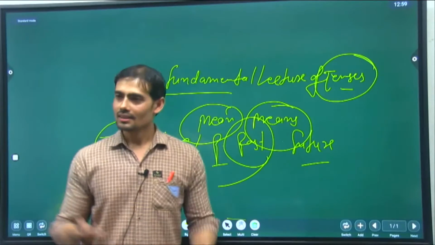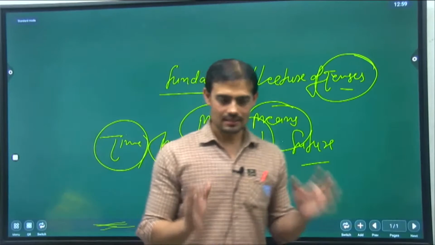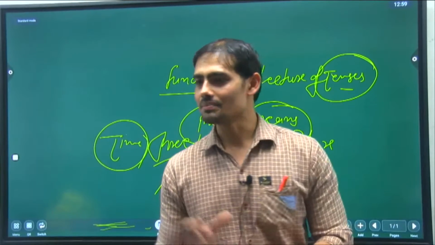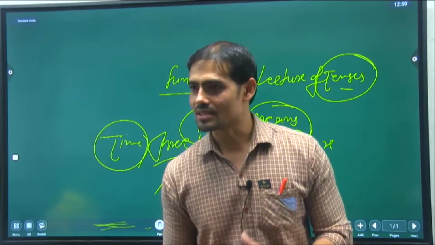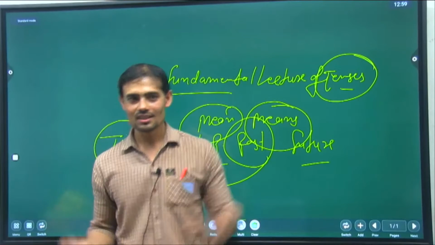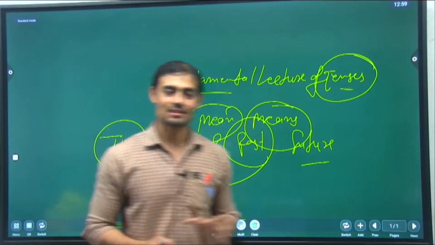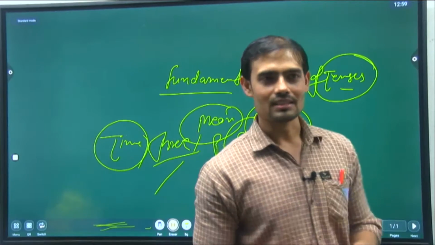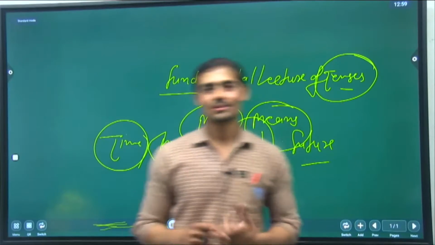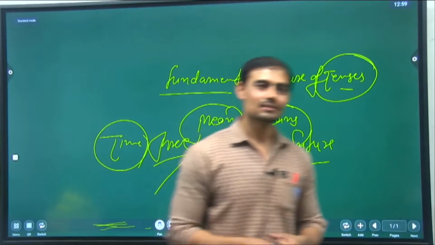I repeat it. Your work is in process with time in present, because process may be past, process may be future. So I have especially mentioned in present with the time your work is in process. So how can you say that? Which part of present is it?